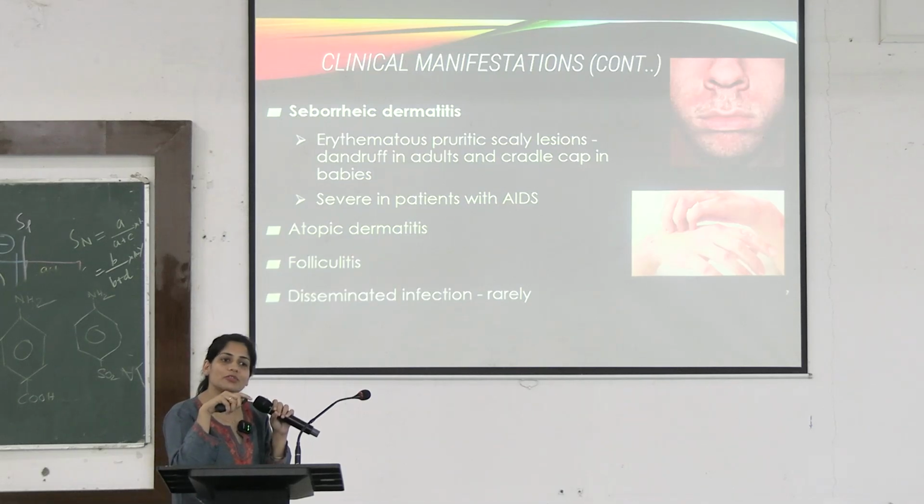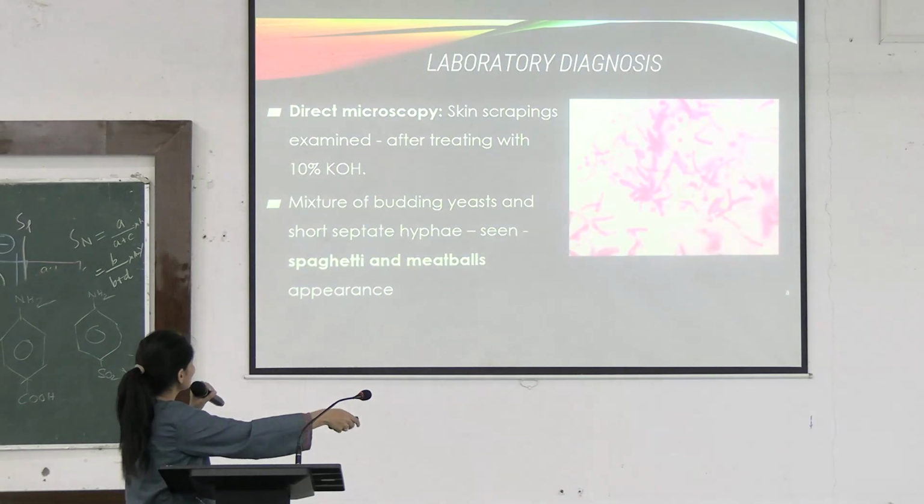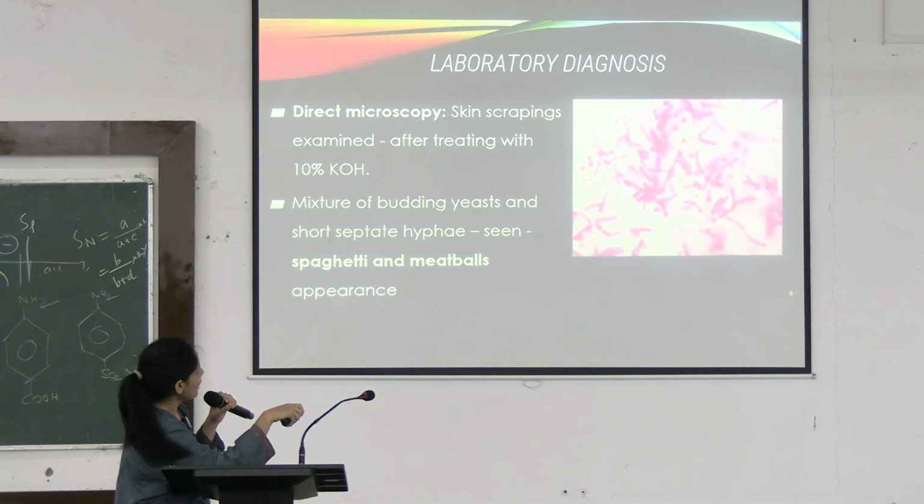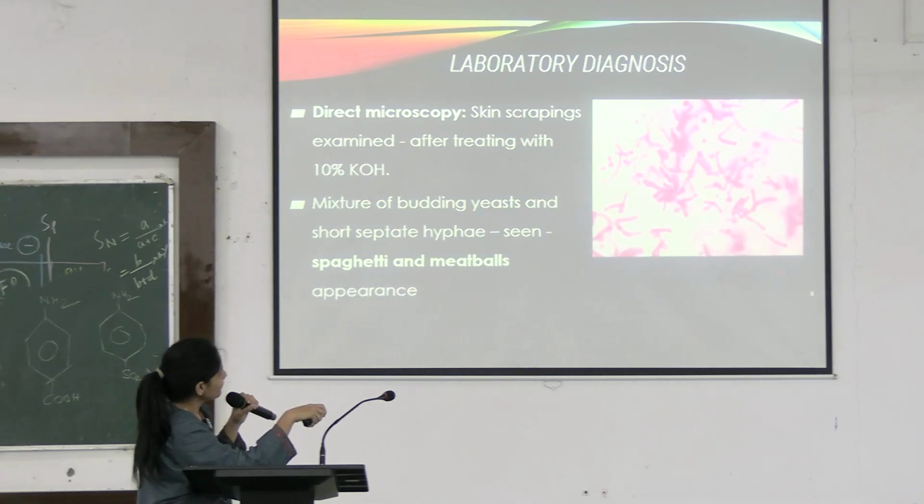What is the causative organism? Malassezia furfur. What is the name of the disease? Tinea versicolor. How do you know it's tinea versicolor? You will see the scaly hypopigmentation on sebaceous gland places. Okay. On direct microscopy, what will you see? Can you see hypha here? This is hypha, right?